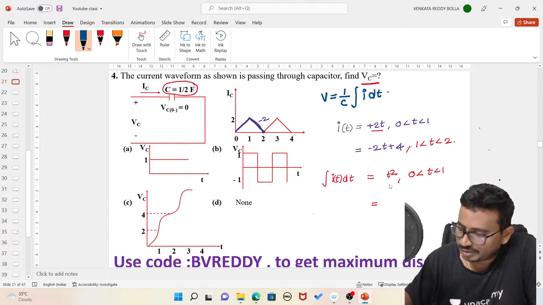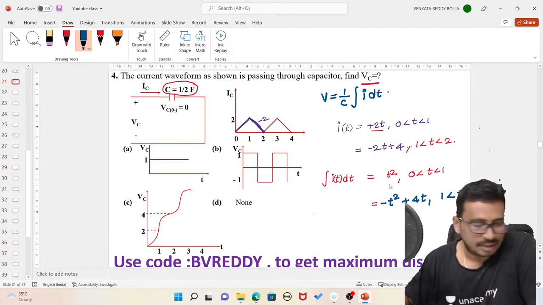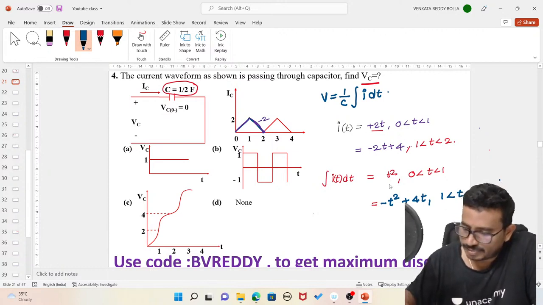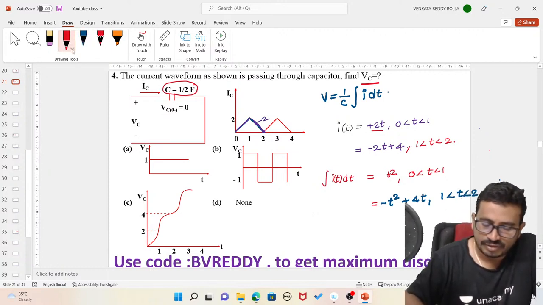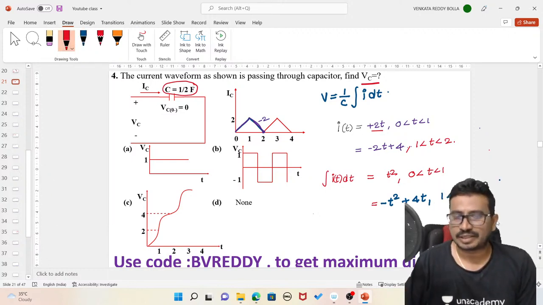Now tell me, this is minus t square plus 4t, for 1 less than t less than 2. Isn't it? Now this is the expression here, and from this we can do verification. This is the integration of the current waveform.